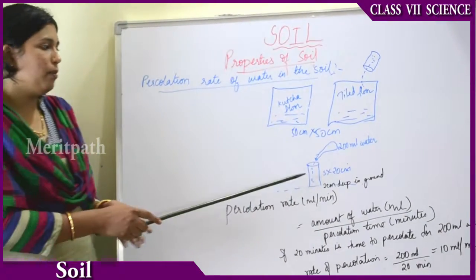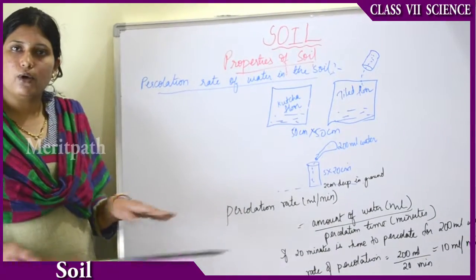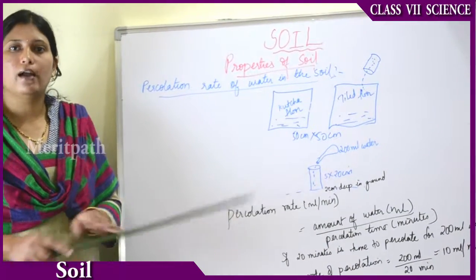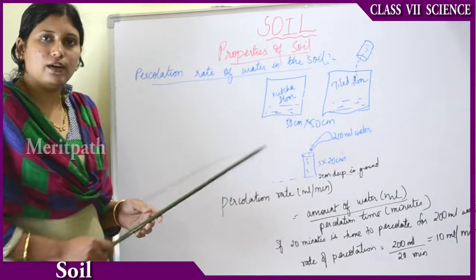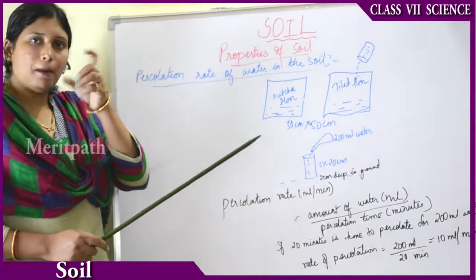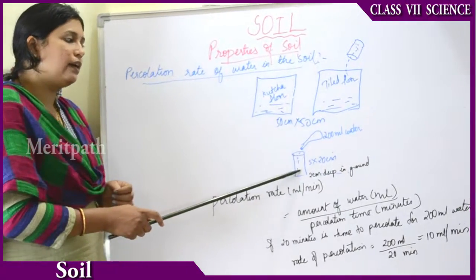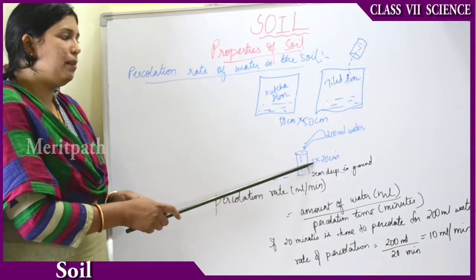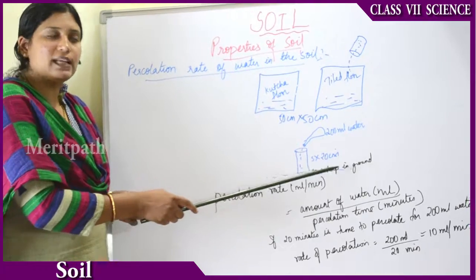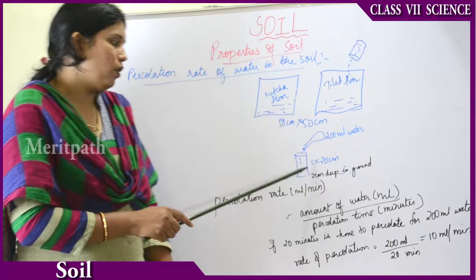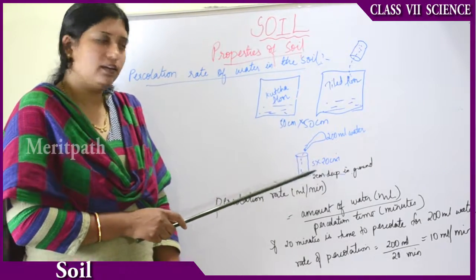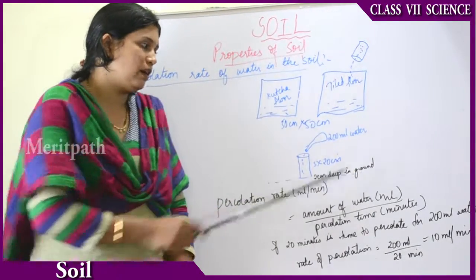Now moving on to one more experiment. Take a ground. Ground means any playground or a garden made up of soil. Then put a tin can. Tin you understand, no? You know, Coca-Cola tins, Pepsi tins. So you take a tin measuring 5 centimeters breadth and 20 centimeters in length. Make a hole at the bottom and insert the can 2 centimeters deep in the ground.